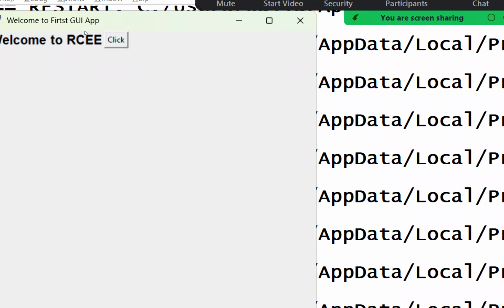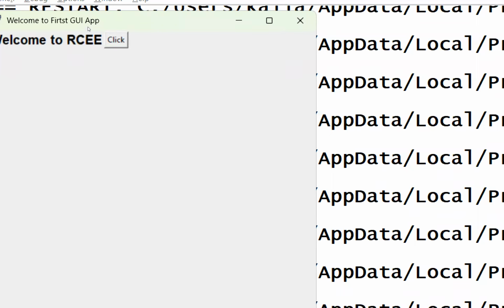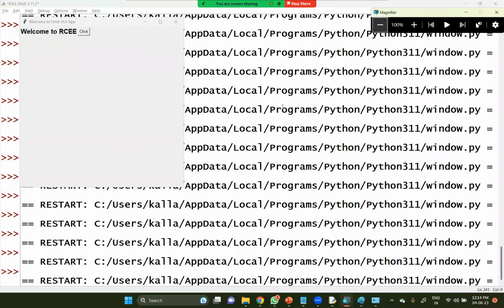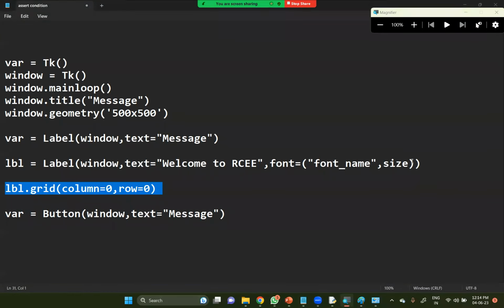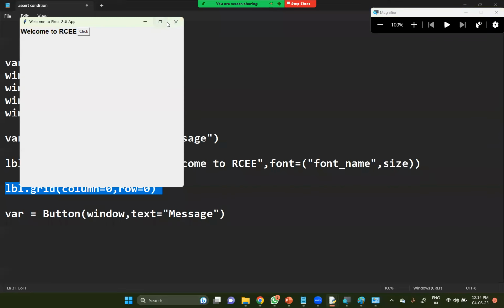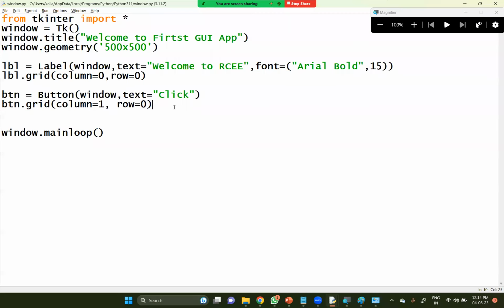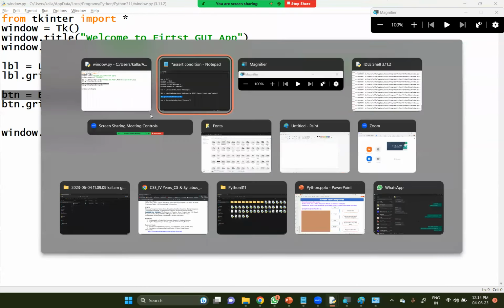I'd like to change the system default colors. There are two things here: one is foreground color, the second is background color. How could you change the foreground and background colors of a button? While creating your button, my statement will be this one. As far as the program is concerned, this is the statement I have written.